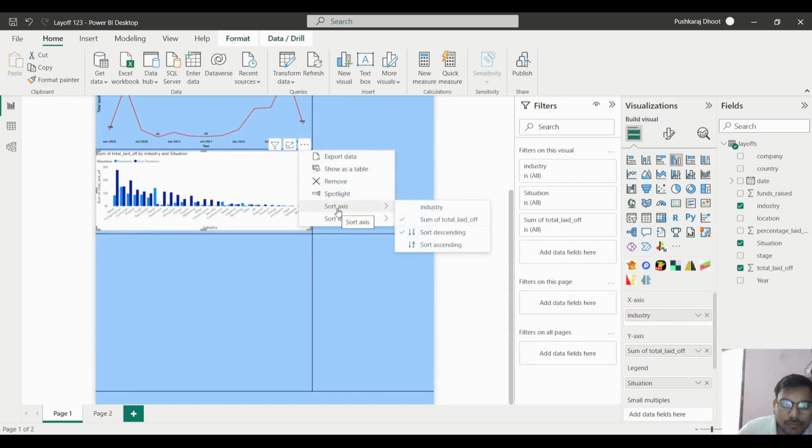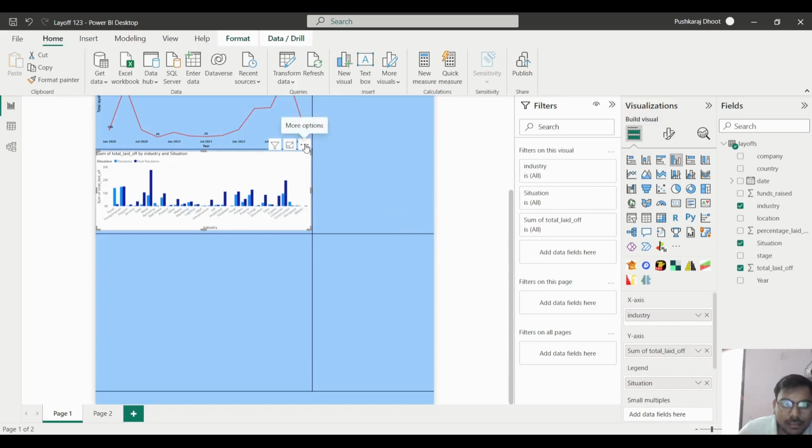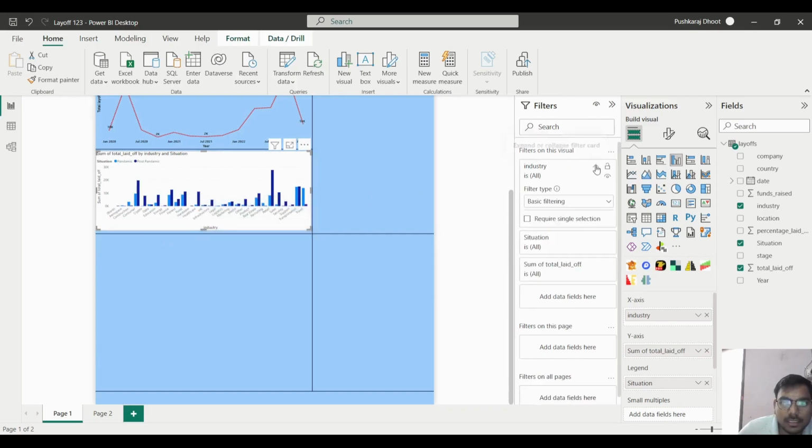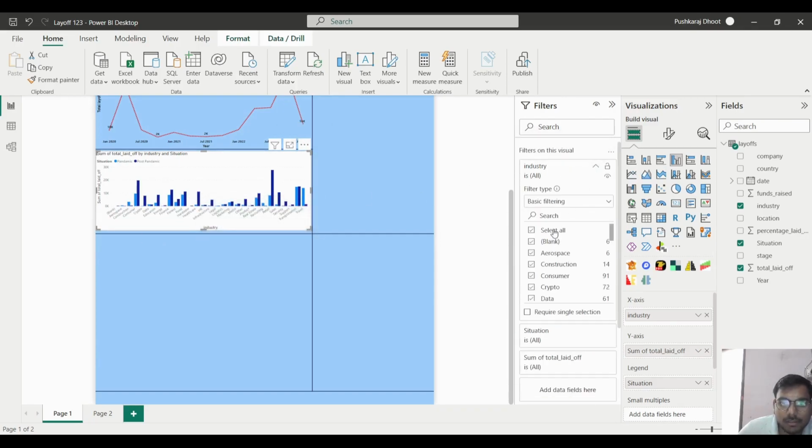So what we will do, we will sort our axis from A to Z. Okay, so now here it is showing the blank also and we don't require the blank. So we will go into the industry and here we will click on select all and we will not click on the blank. So now the blank will be removed from here.